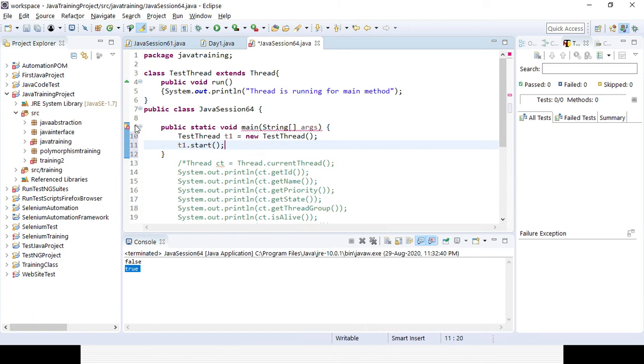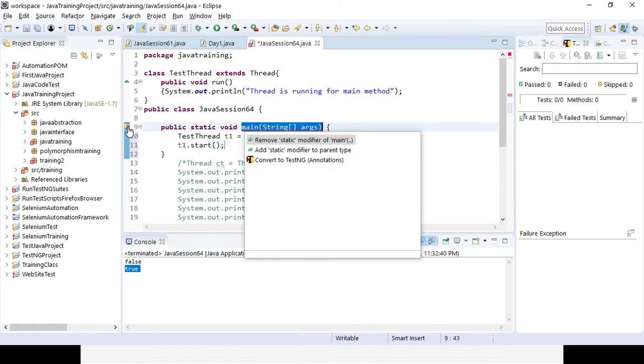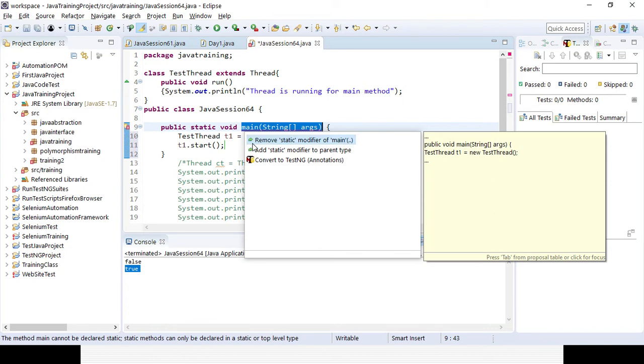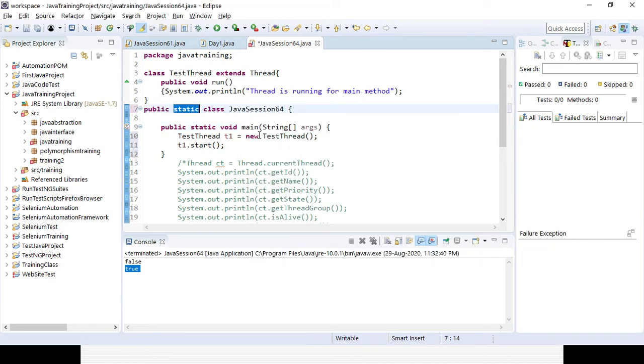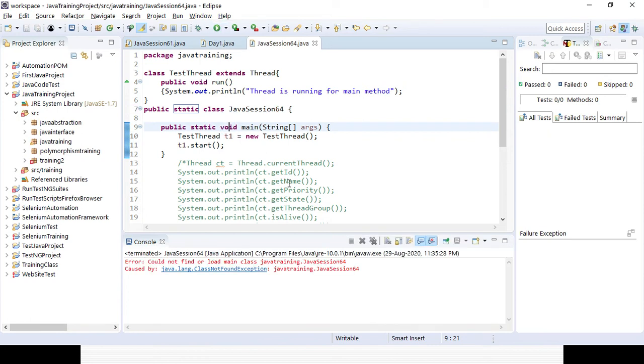Okay, so some error message is coming. Add static modifier to the parent type. Okay, then it's fine. If you run the program, you can see.